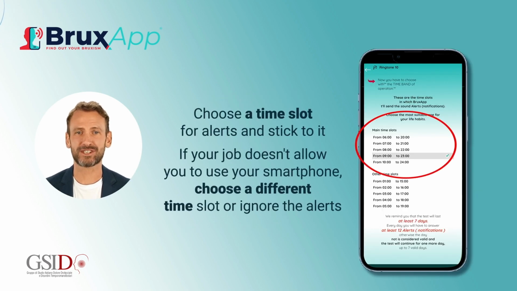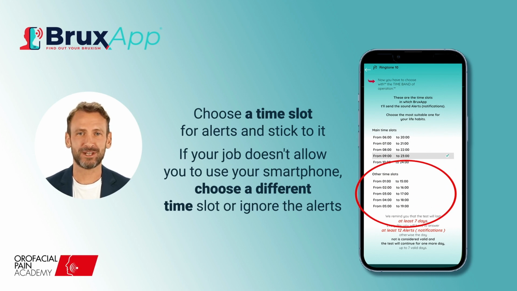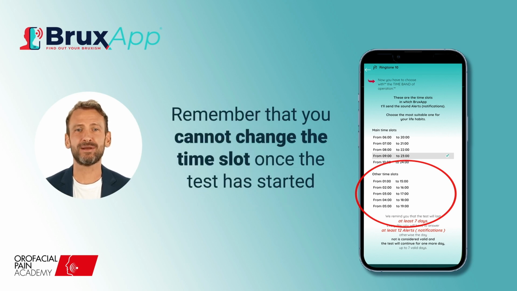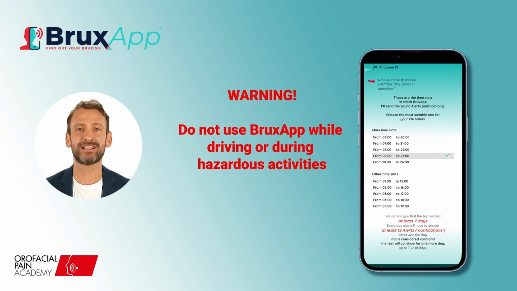Choose the time slot in which to receive the alerts that best suits your habits. If your job doesn't allow you to use your smartphone, choose a time slot outside of your work hours, or ignore alerts while you work. Remember that you cannot change the time slot once the test has started. For your own safety, never use BruxApp while driving or during hazardous activities.